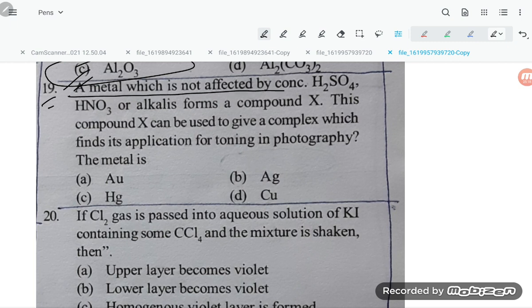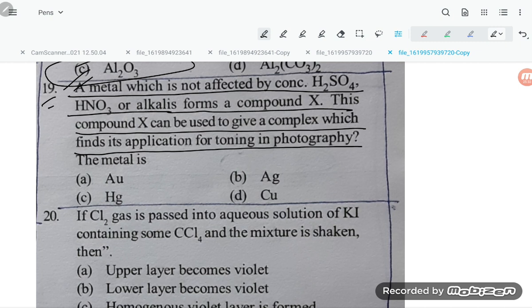Okay. Now question number 19. A metal which is not affected by concentrated sulfuric acid, nitric acid or alkalis forms a compound X. This compound X can be used to give a complex which finds its application for toning in photography. The metal is gold. Gold is not attacked by acid or alkali.